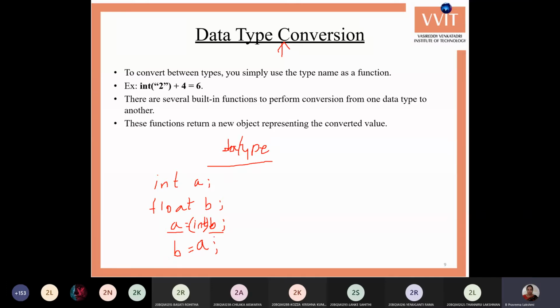But this we cannot do in Python. For example, I'm taking a variable a and storing the value 10, so it is treated as an integer, and I'm taking another variable b equals 20.5. Now it is treated as a float value. If I say a equals b, what happens? Can anybody say?